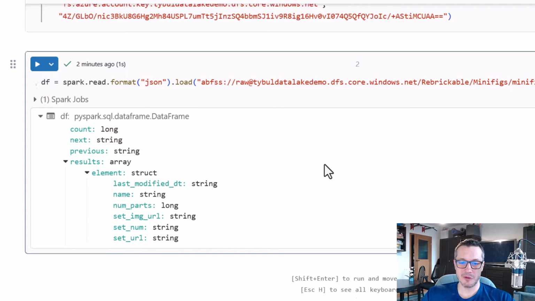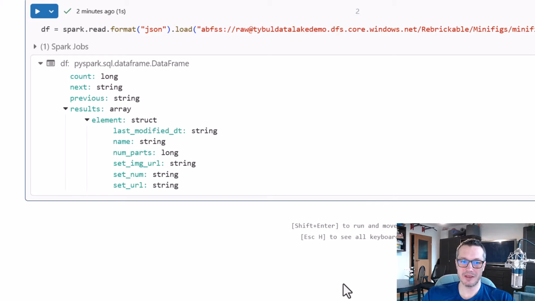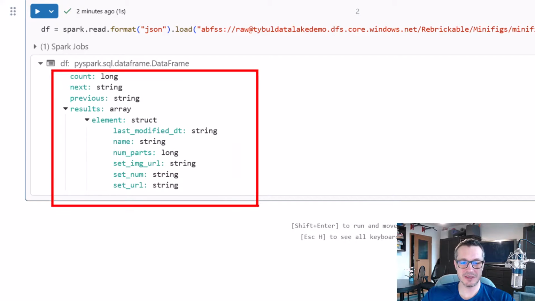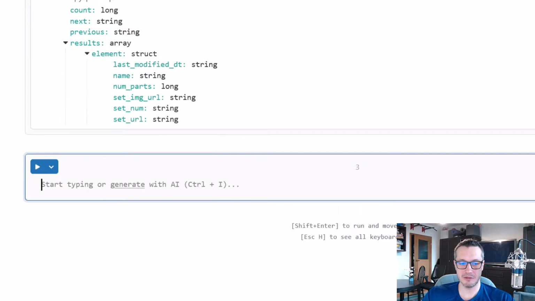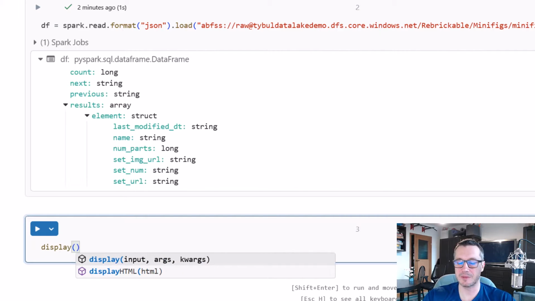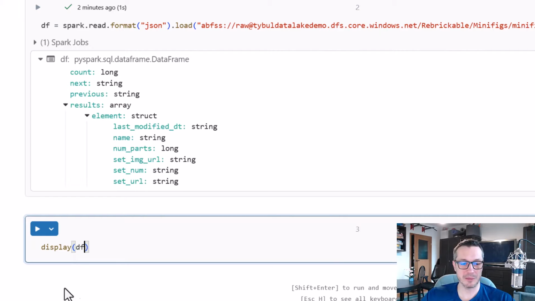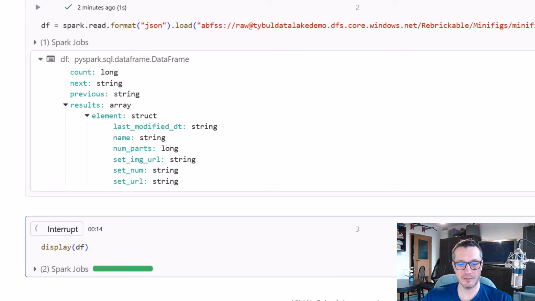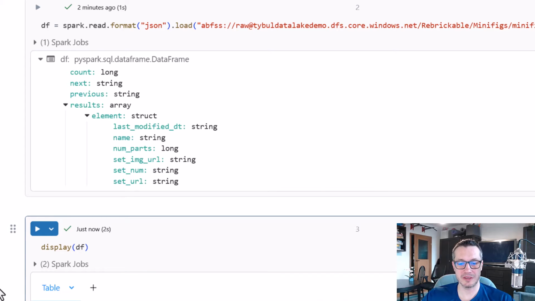Anyway, so how can we take a look at this data? Because right now we just see the structure. So let's add yet another cell, and let's use a command called display. The display is used simply to display something. In our case, we want to display our data frame, just to see what's inside.